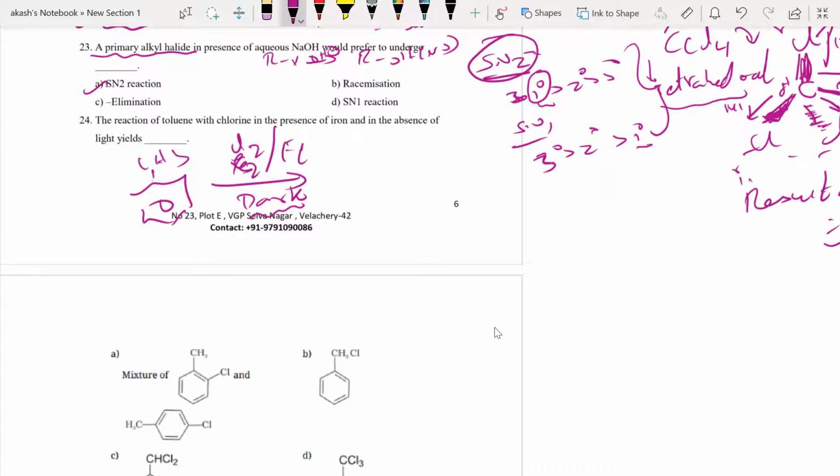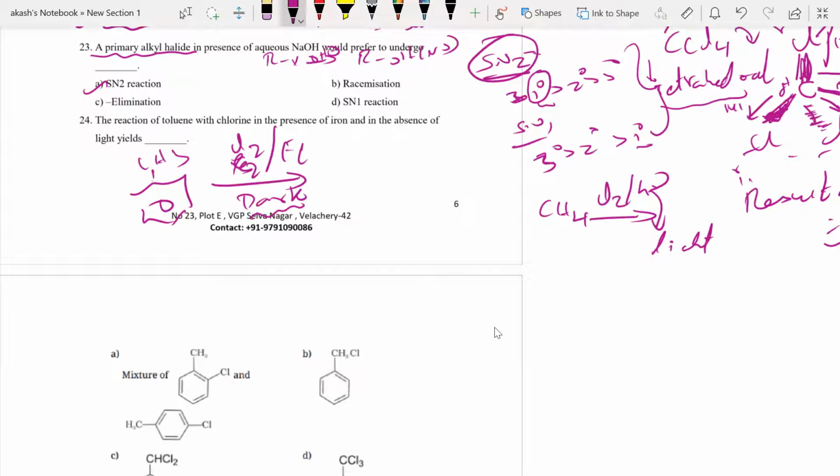Chlorination, sir. Okay, what exactly? Markovnikov is only for addition reactions, right? Say, for example, if I have free radical substitution, CH4, Cl2 in the presence of light, h nu is light. Halogenation, sir.